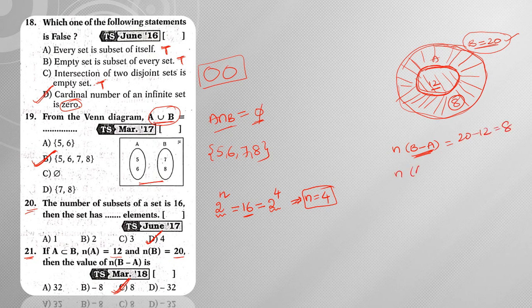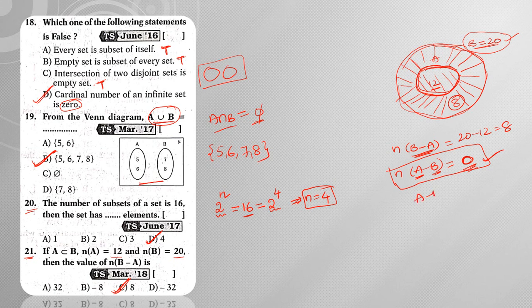Suppose we ask you to find n of A minus B. From A you need to take the difference of the elements of B, and the answer would be 0, because every element of A is present in B. That means every element of A will cancel with the elements of B. Hence the answer will be 0 for n of A minus B.